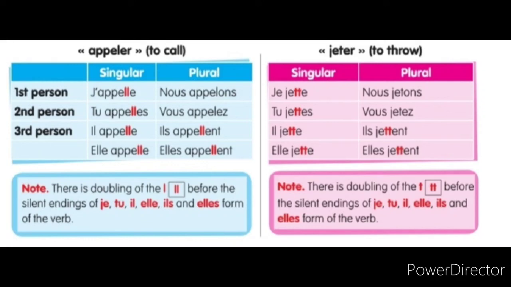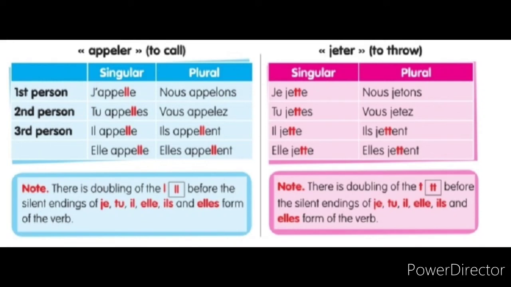And the next one is jeter. Jeter is similar to appeler. Here you will use double T instead of single T. Jeter in the infinitive has a single T. Jeter means to throw.